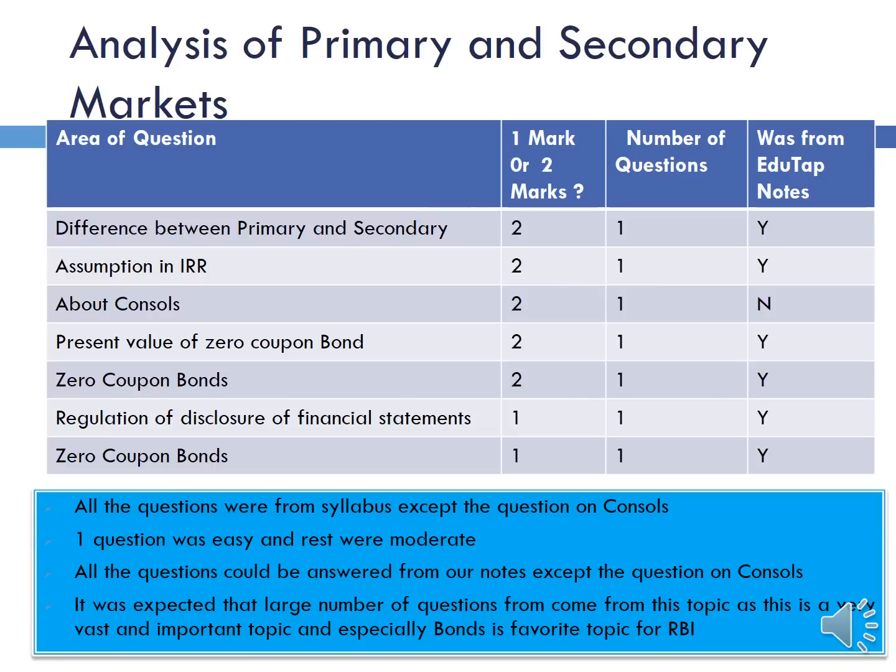Now, analysis of primary and secondary markets. This topic contributed the most in the paper, around 12 marks worth of paper, but that is expected because bonds is also part of this topic, and bonds is the favorite topic of RBI.